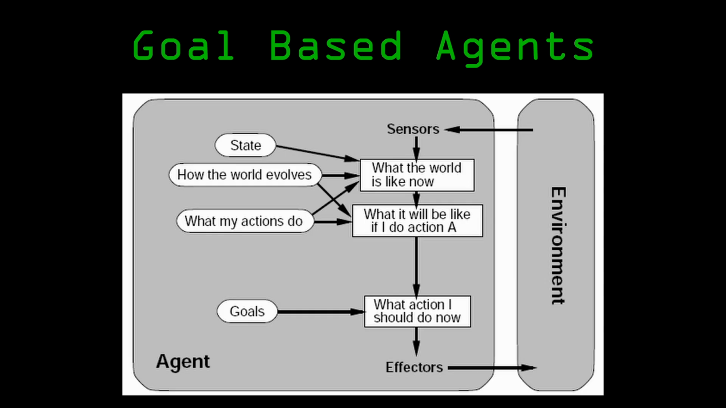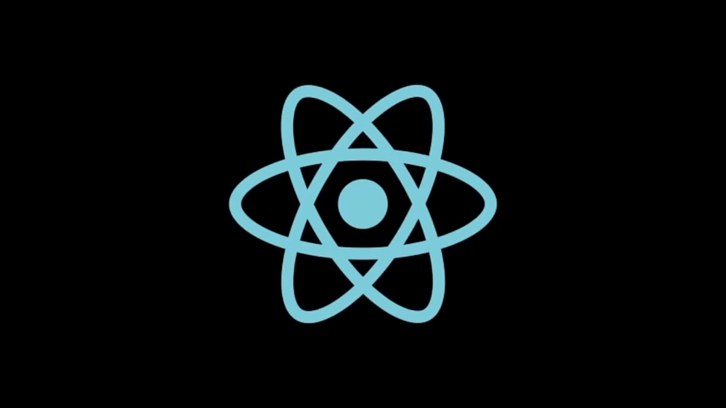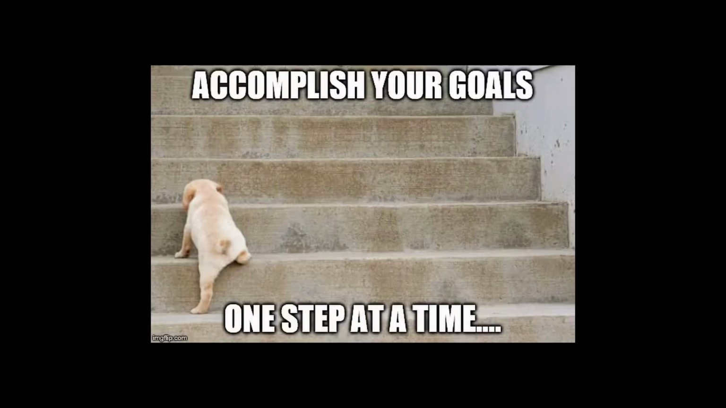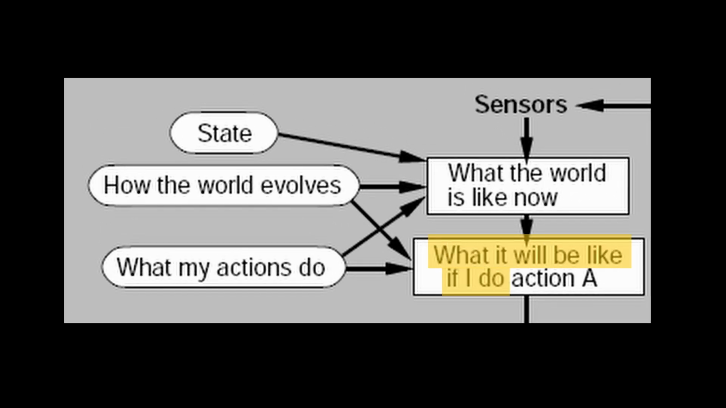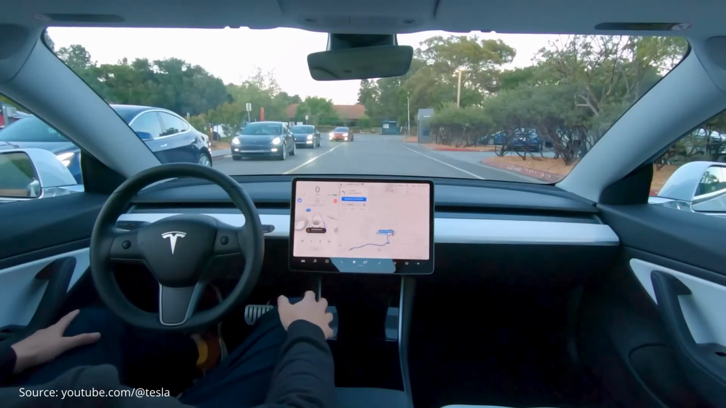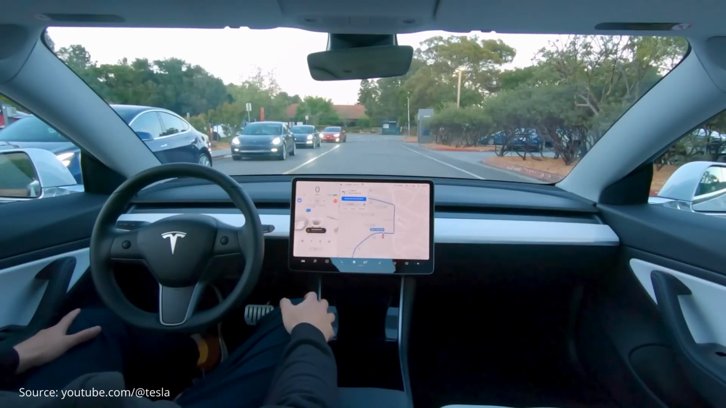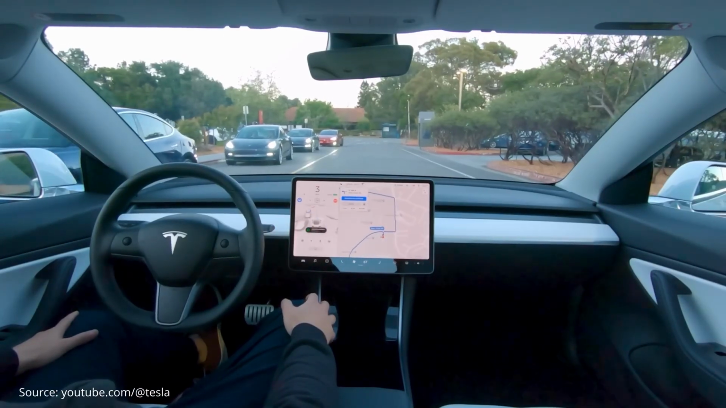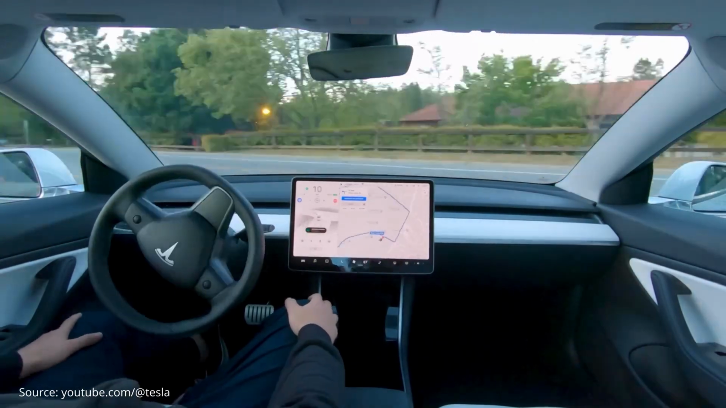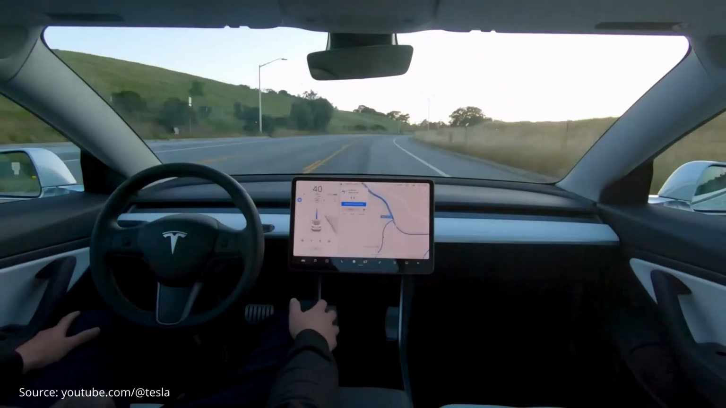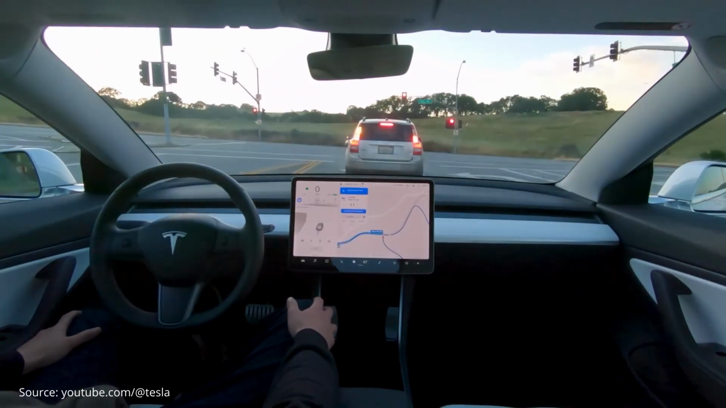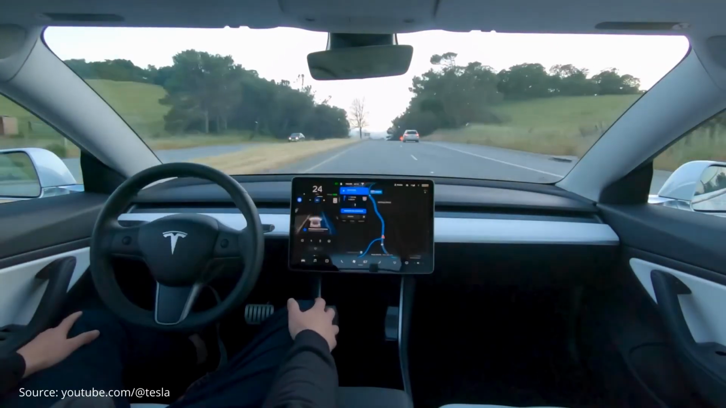Goal-based agents. Now let's talk about goal-based agents. These agents don't just react, they make decisions based on achieving a specific goal. They think about different actions and choose the one that best leads to achieving their goal. A good example of this would be a self-driving car. The goal of the car is to get you from point A to point B safely. To do this, the car needs to figure out the best route, avoid obstacles, and react to traffic conditions, all while keeping your destination in mind.